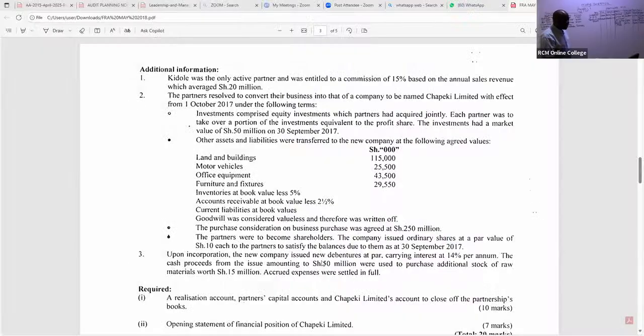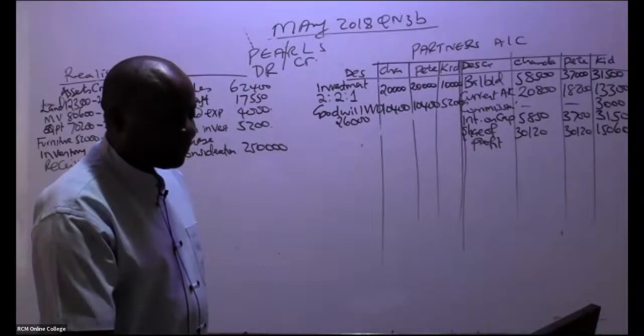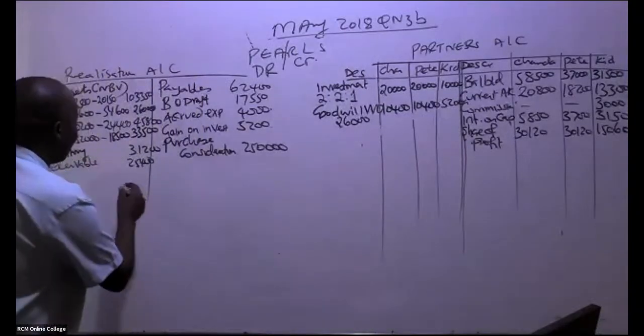So we continue reading. We are told here, upon incorporation, the new company issued new debentures. You can see now this is coming after, in part 2. Remember, they want us to give them the realization account, partners capital account, and Chapeki Limited's account to close off the partnership account. So, ladies and gentlemen, is there anything that we have left here? I don't think so. So please go ahead and balance this account.